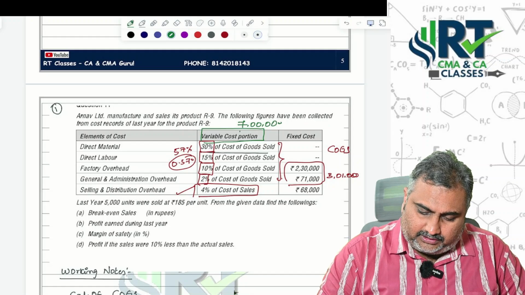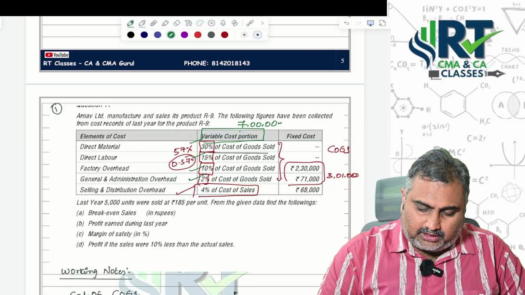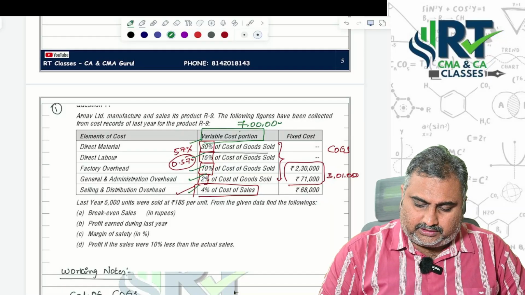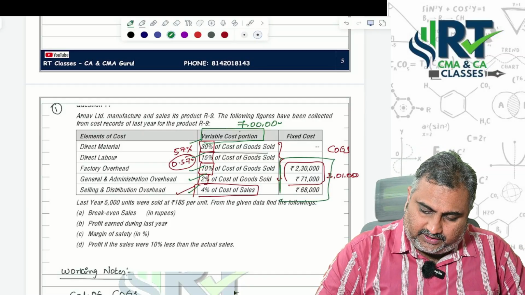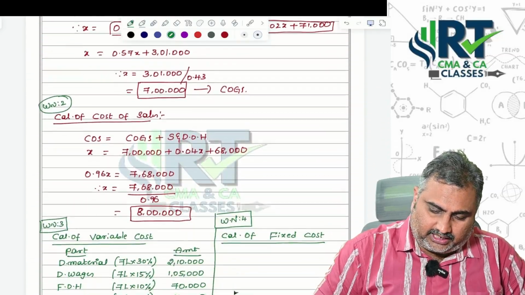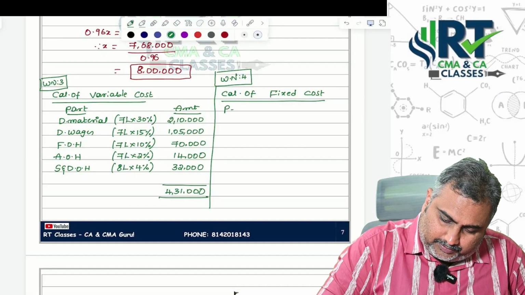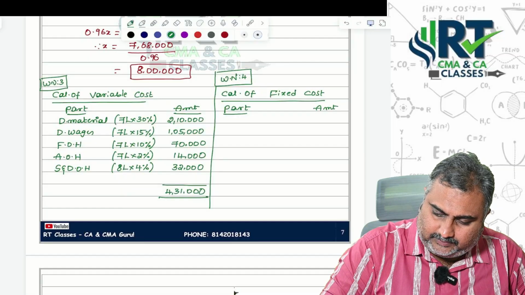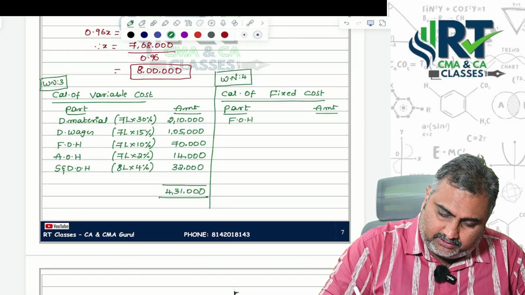On that you apply 30% material, 15% labor, 10% factory overheads, 2% general and administrative overheads from the cost of goods sold point of view, and 4% on cost of sales, that is selling and distribution. This is our fixed part. Now that is our next calculation. See ma. So particulars, amount. Let's start with factory overheads, already given in the question.